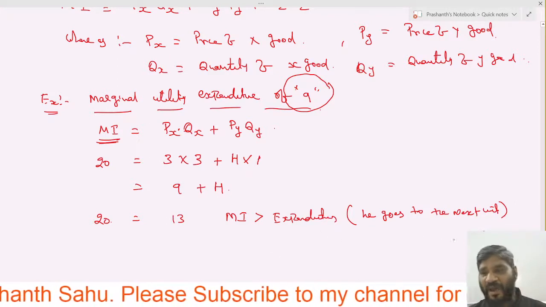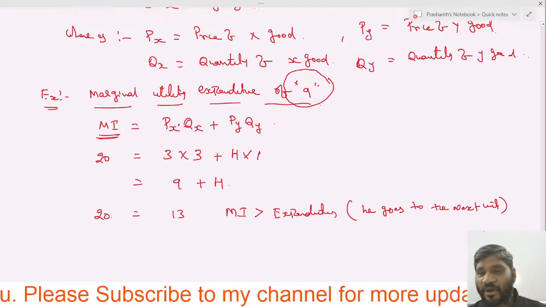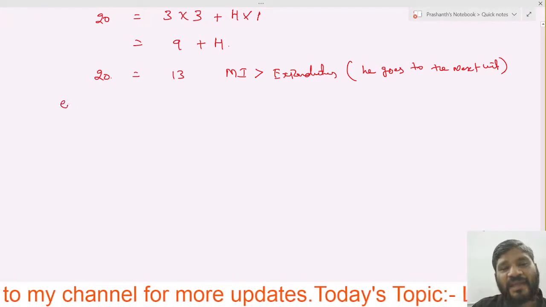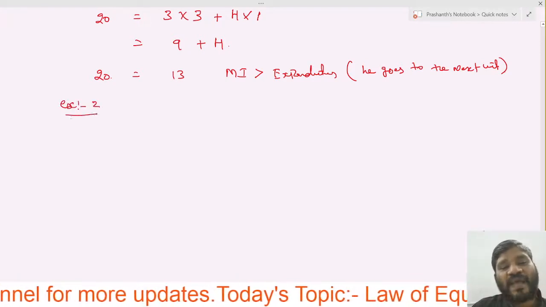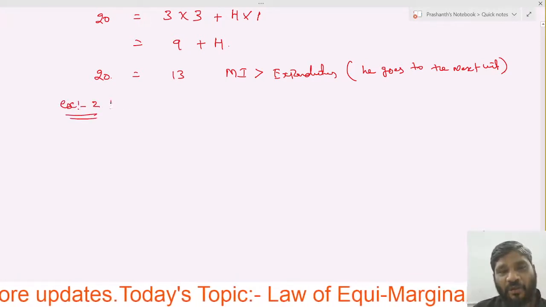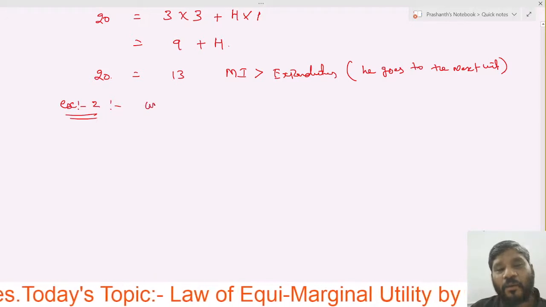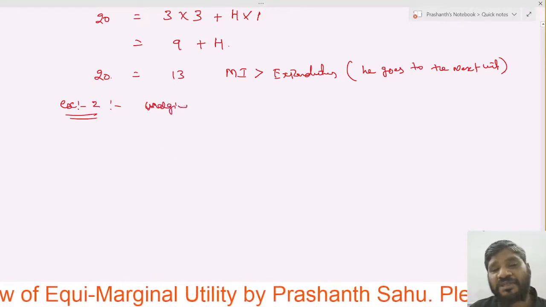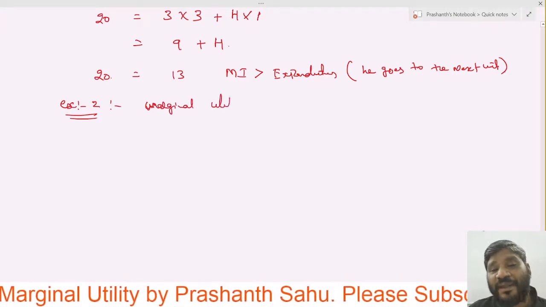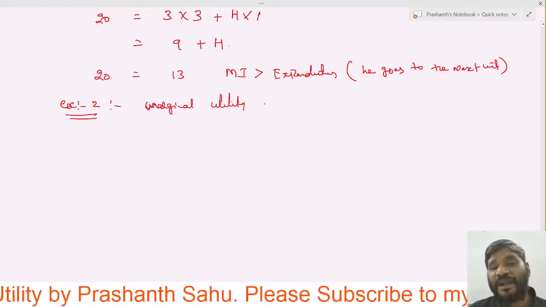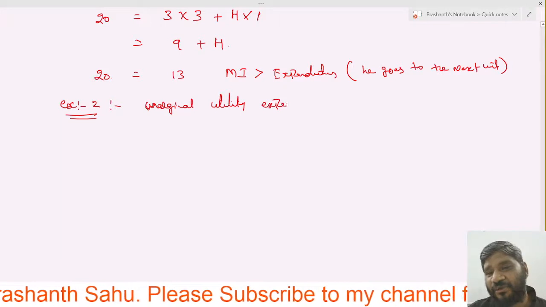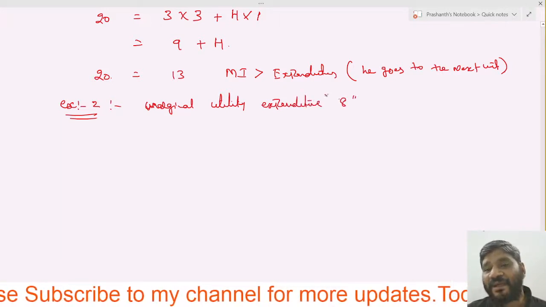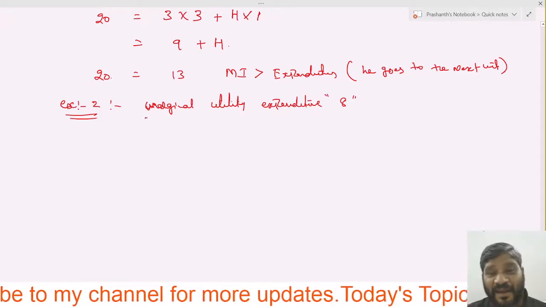Example 1 has been described. Now we will see example 2. In example 2 we take the marginal utility expenditure of 8; in the previous example we selected 9.